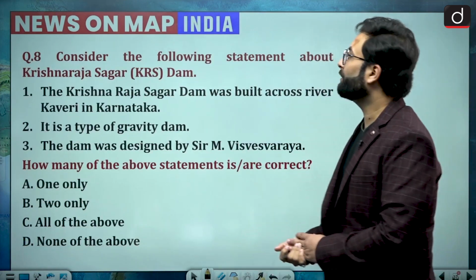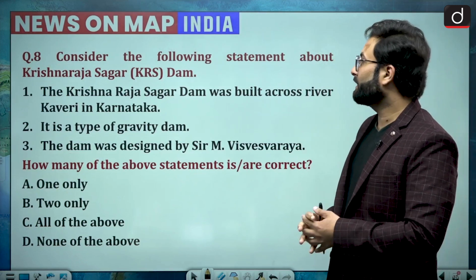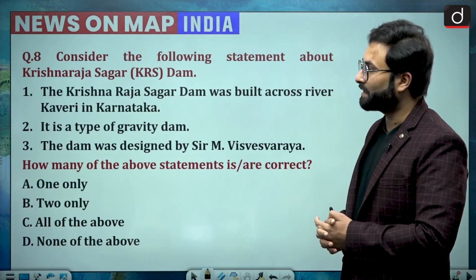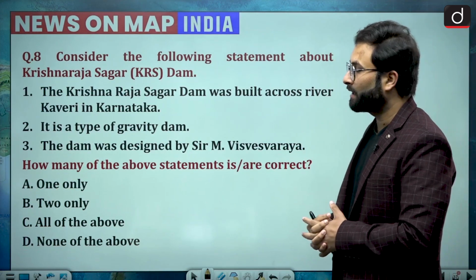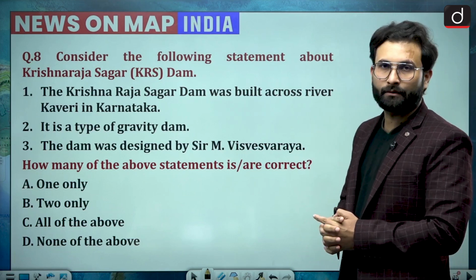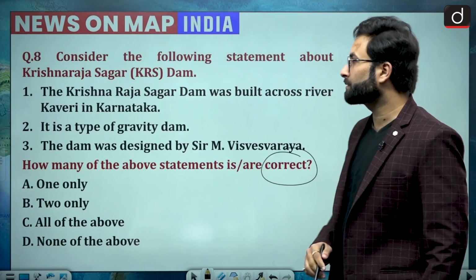Consider the following statements about Krishna Raja Sagar KRS Dam. The Krishna Raja Sagar Dam was built across the river Kaveri in Karnataka. Second statement, it is a type of gravity dam. And the third statement is the dam was designed by Sir M. Visvesvaraya. How many of the above statements are correct? You have to choose.